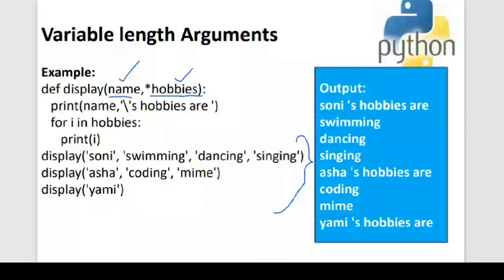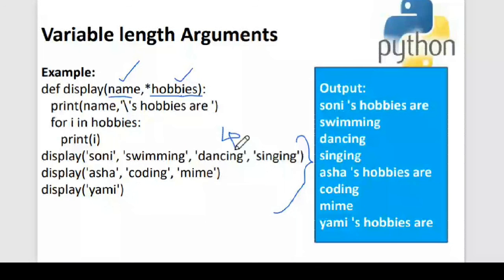So I have 3 calls over here. The first one is the display call, wherein I have given 4 arguments. These 4, Sony, swimming, dancing, and singing, are all considered to be 4 arguments.